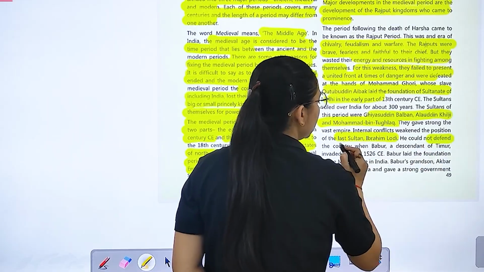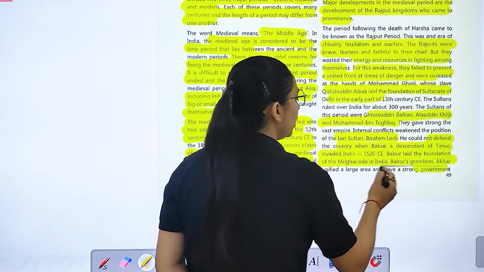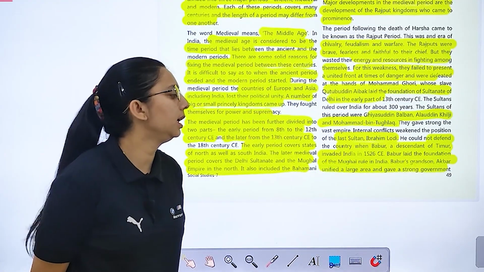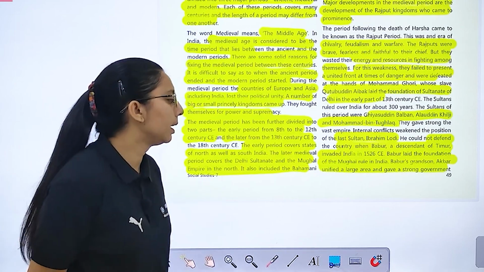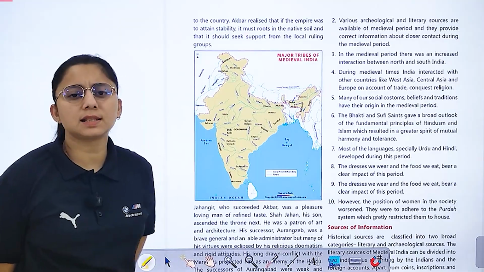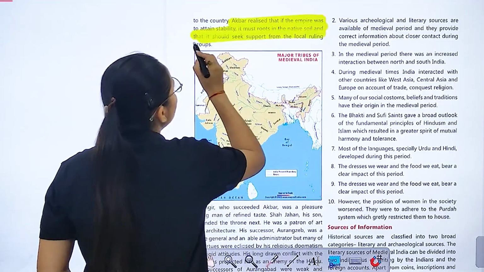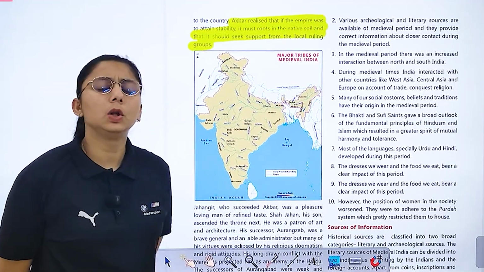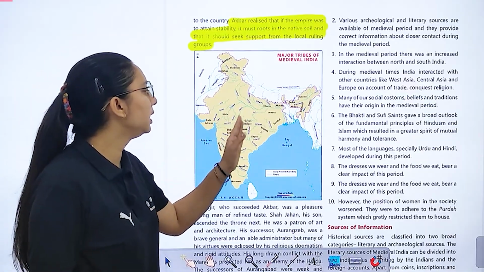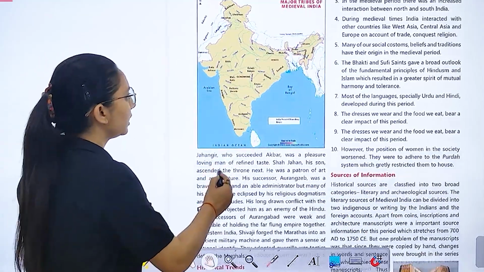He could not defend the country when Babur, descendant of Timur, invaded India in 1526. Babur laid the foundation of Mughal rule in India, and Babur's grandson Akbar unified a large area. And what he did, he gave a strong government of the country. And Akbar को realize हुआ that if the empire was to attain stability, it must root itself in native soil and should seek support from the local ruling groups. So these are some tribes that you find. Bhils हमें मिलती हैं, Cheros, ठीक है, different Gonds. These are the different tribes that we find at the time of medieval.